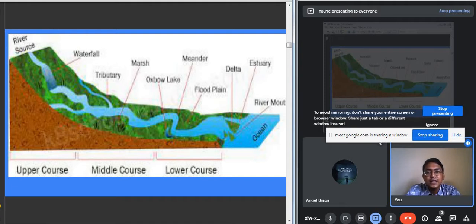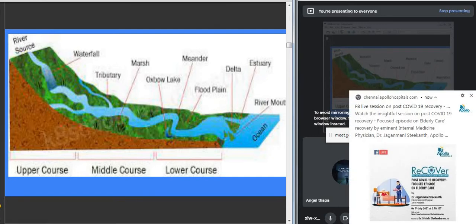In the middle course, when the river enters the foothills of the Himalayas, the foothills of the mountains and the plain areas, the velocity of the water reduces, and it cannot carry along the heavy materials and sediments. These start getting deposited in the middle course, because of which the river flows in an S-like, meandering pattern. It even leads to the formation of some marshy areas, and oxbow lakes are also formed sometimes.